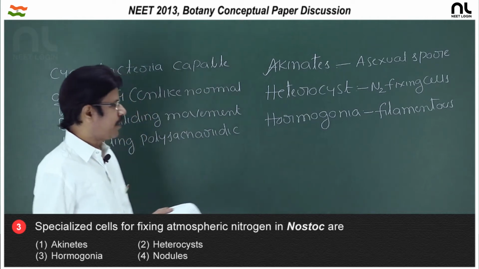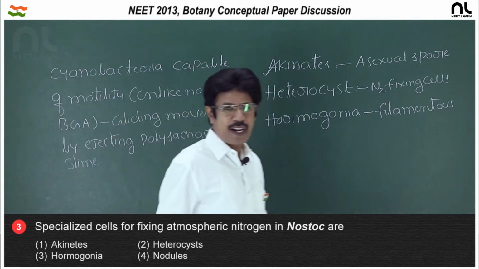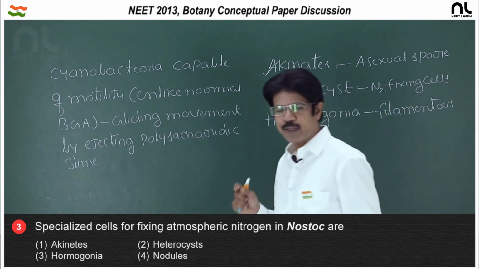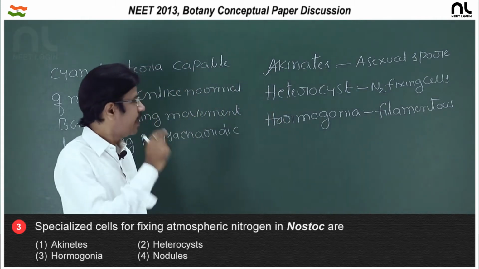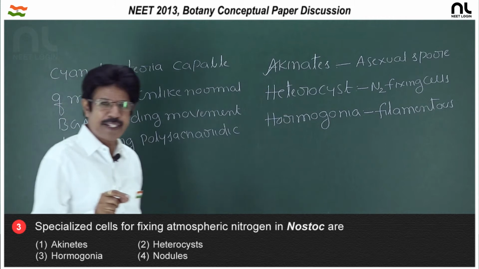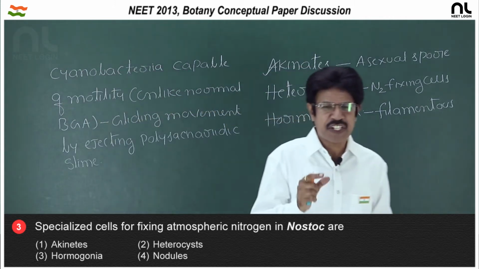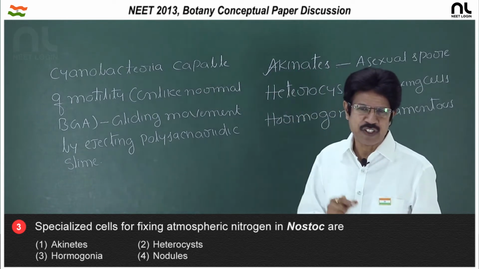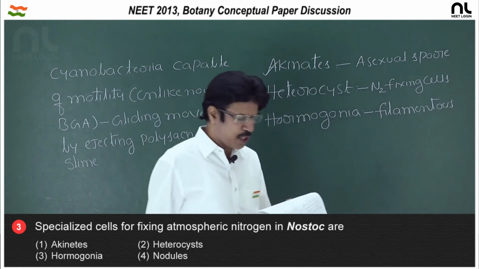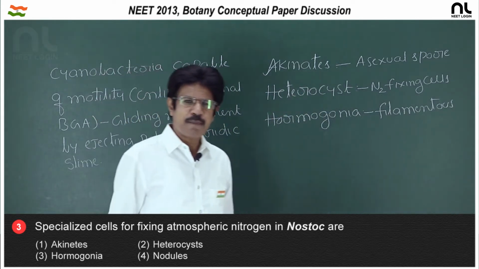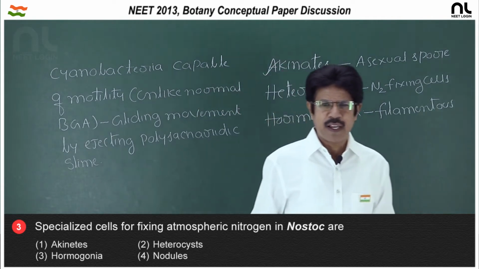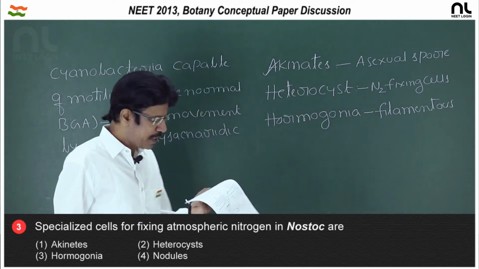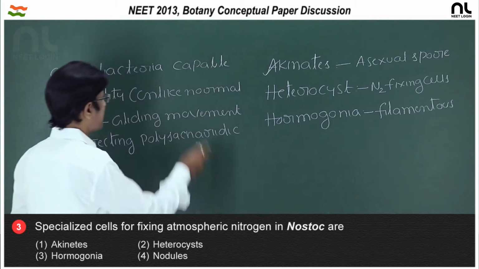And third, hormogonia, the filamentous cyanobacteria lacking heterocyst as well as akinetes, which exhibit gliding movement by ejecting polysaccharidic slime, without cilia or flagella. And the fourth option is nodules. Nodules are present in Fabaceae members, inhabited by Rhizobium, which helps in nitrogen fixation. So the right option is the second option, heterocyst.